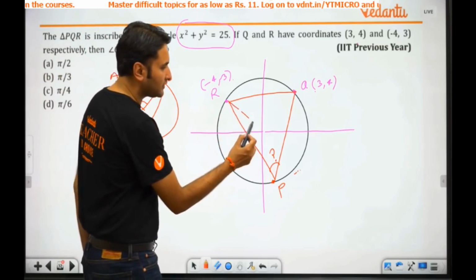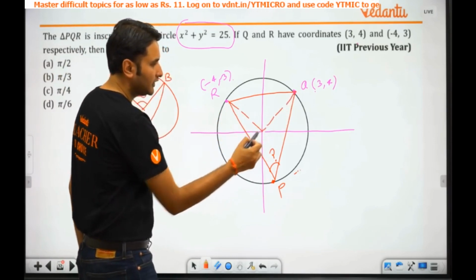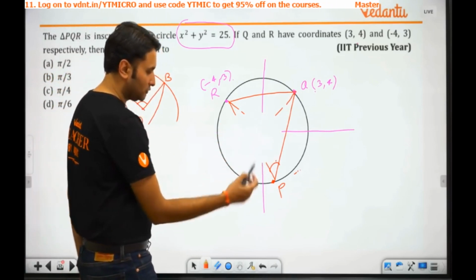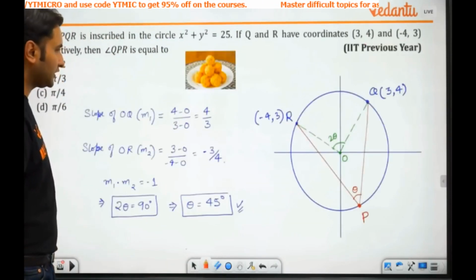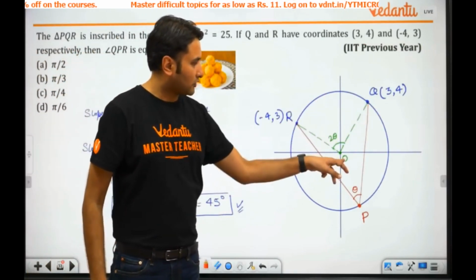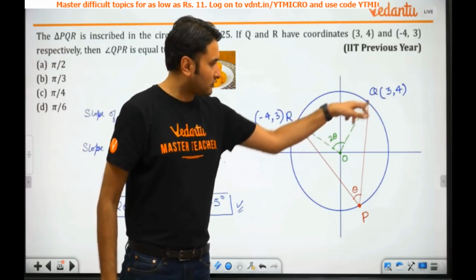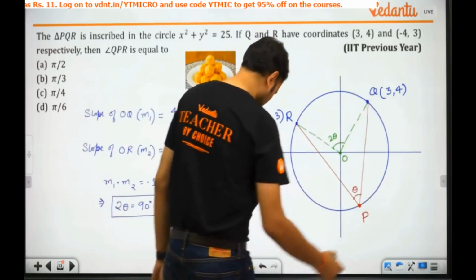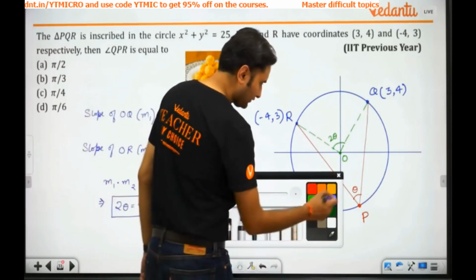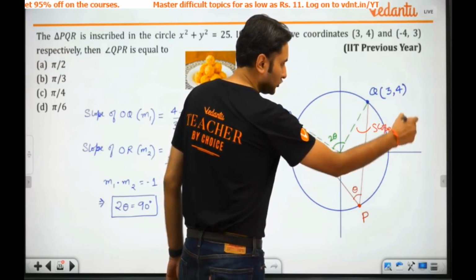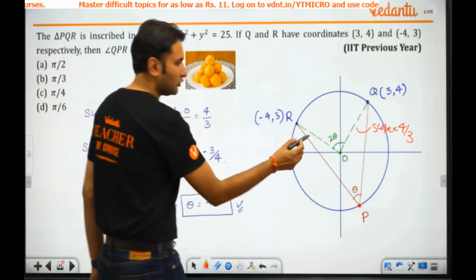All I need to visualize is this angle. Can you visualize this angle? Very simple. This is the origin. Oops, let me use another figure. I have a proper figure here. See, minus 4, 3, 3, 4. This is the origin. So what is the slope of OQ? The slope of OQ will be 4/3.